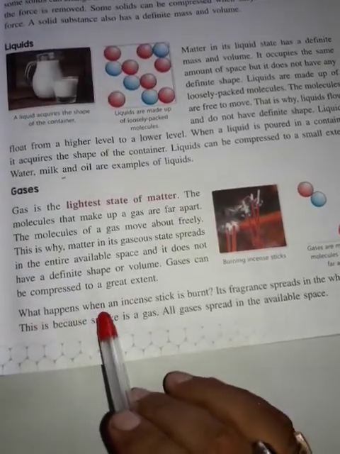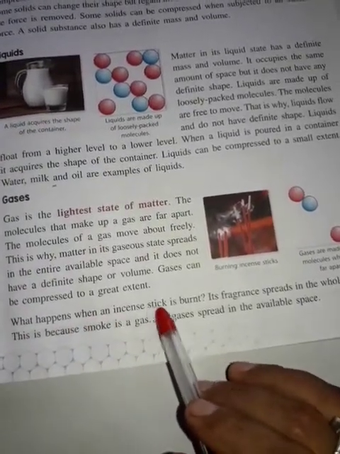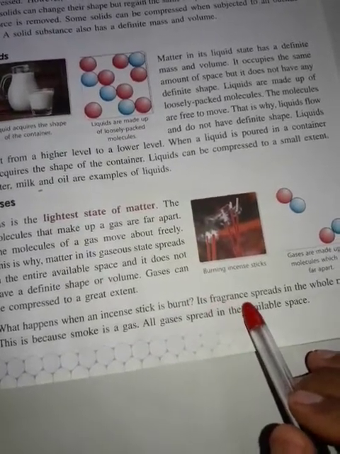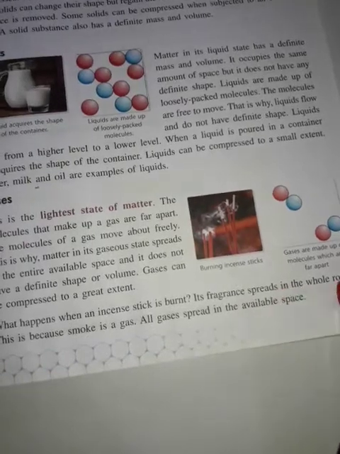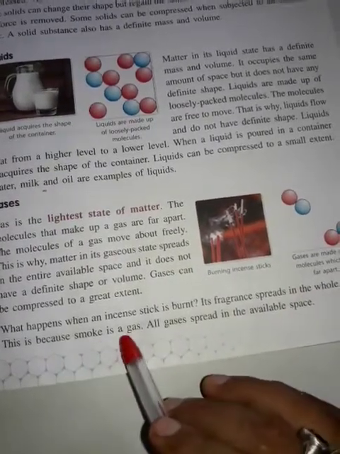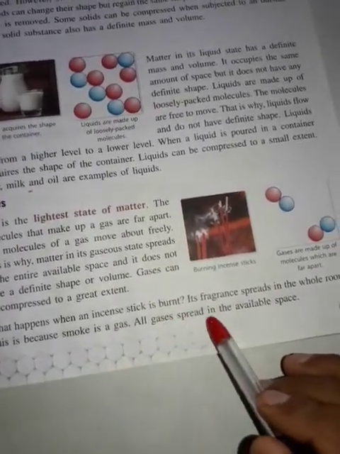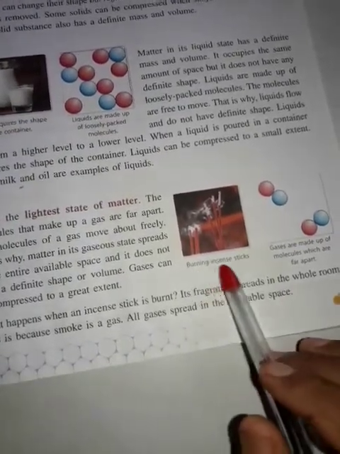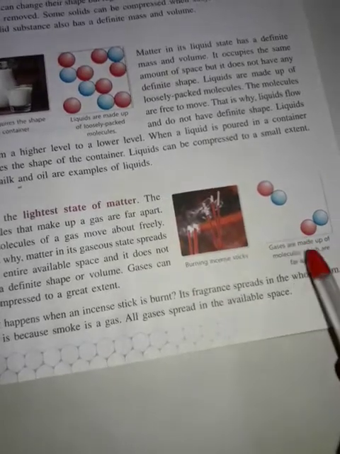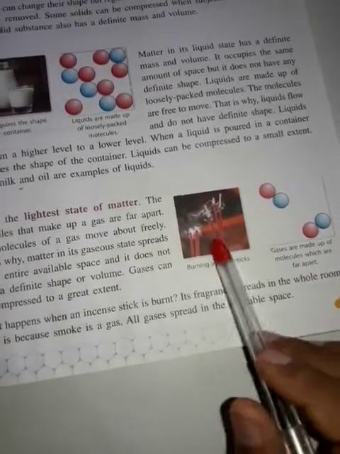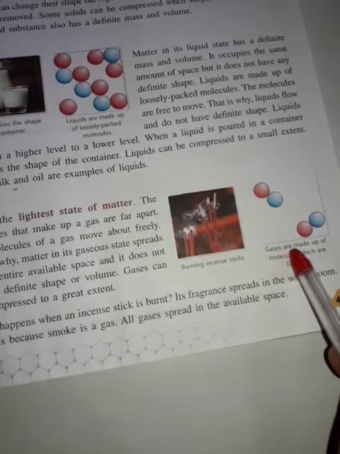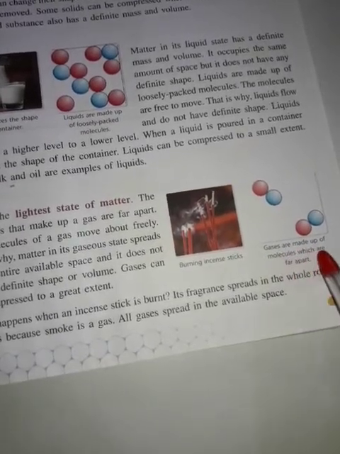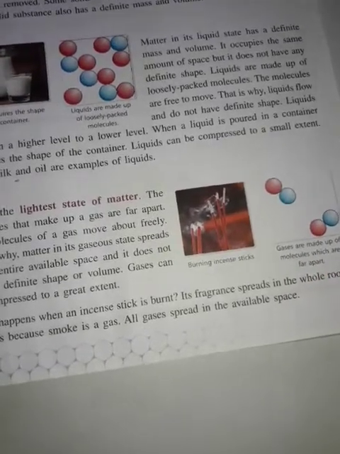What happens when an incense stick is burnt? Its fragrance spreads to the whole room. This is because smoke is a gas. All gases spread in the available space. Here, burning incense sticks, in Hindi agarbatti. Gases are made up of molecules which are far apart.